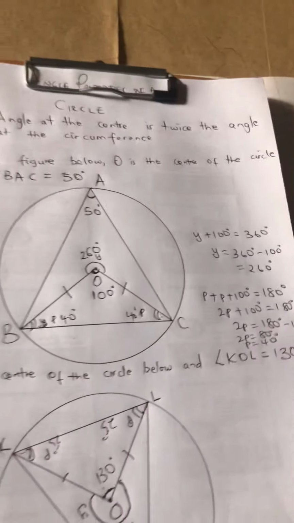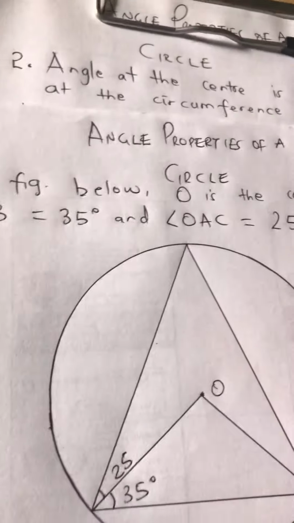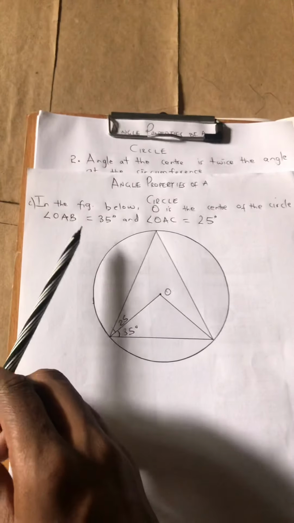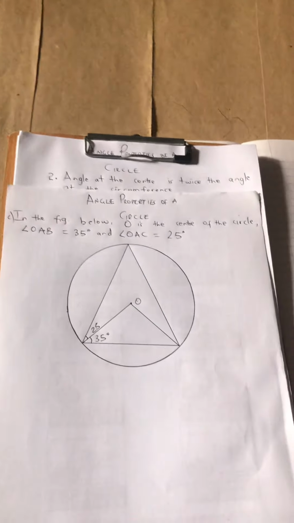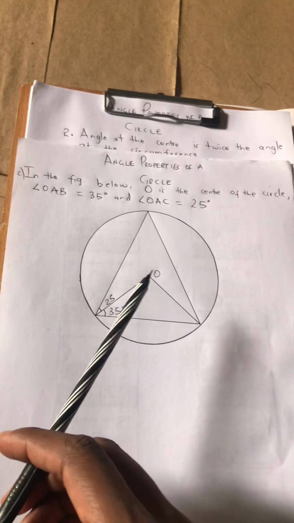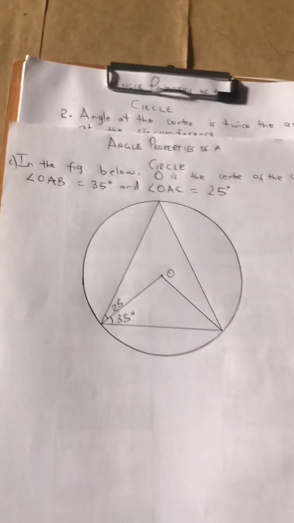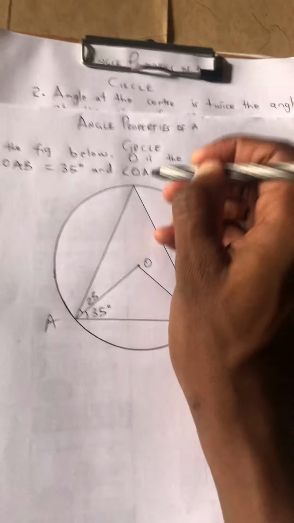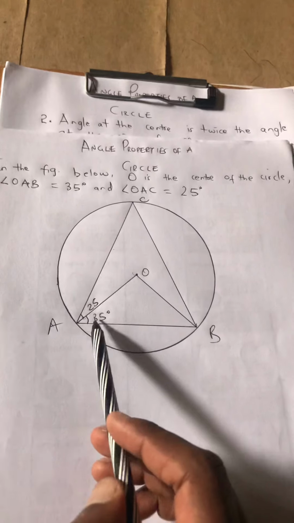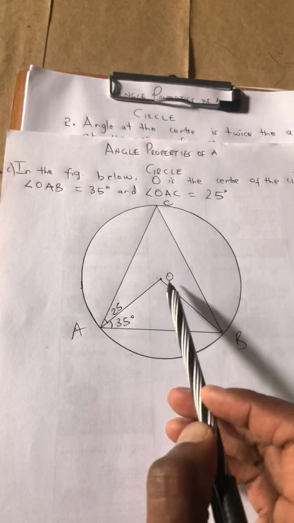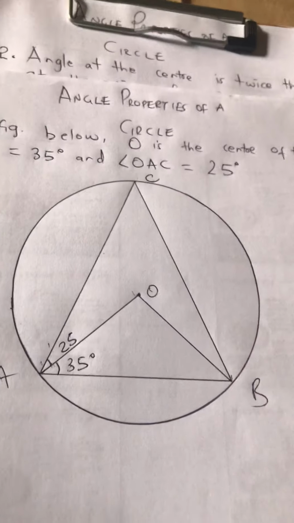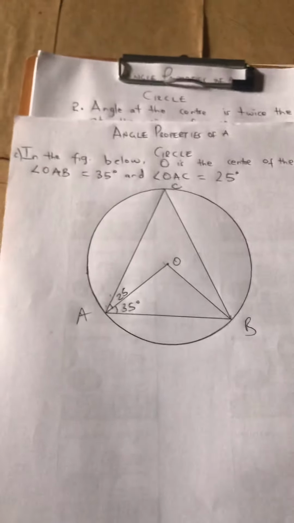Let's move on to the last example under this property: the angle at the center is twice the angle at the circumference. We are told in the figure below, O is the center of the circle. Then we are told angle OAB, this should be A and this is B and this is C. So angle OAB is 35 degrees and angle OAC, as you can see, is 25 degrees. There, okay? Nice one, nice one.